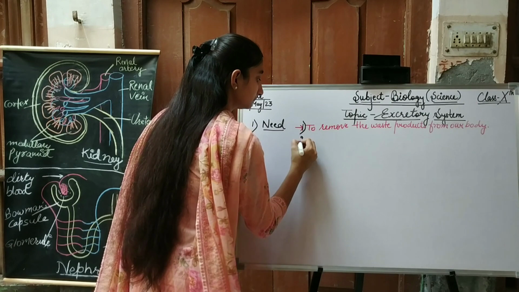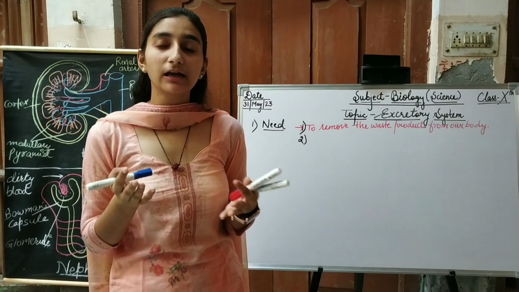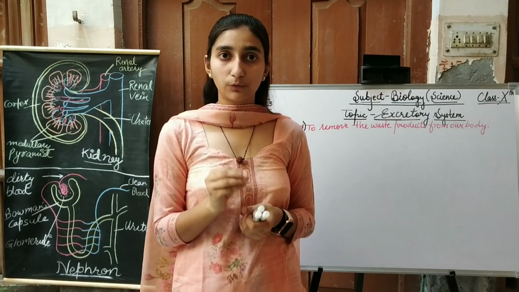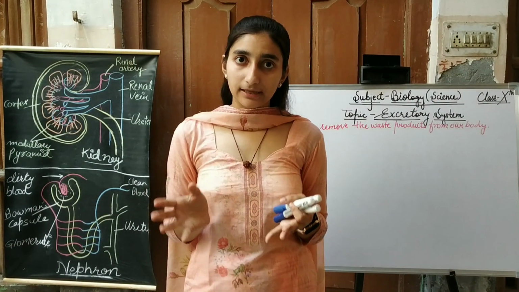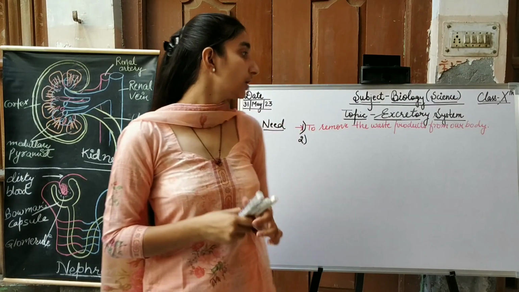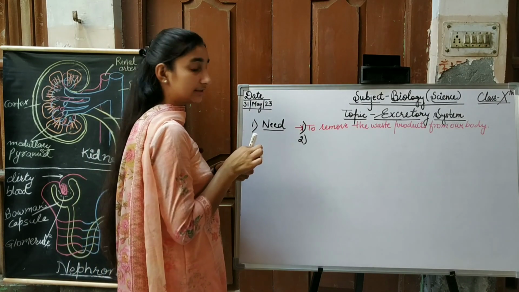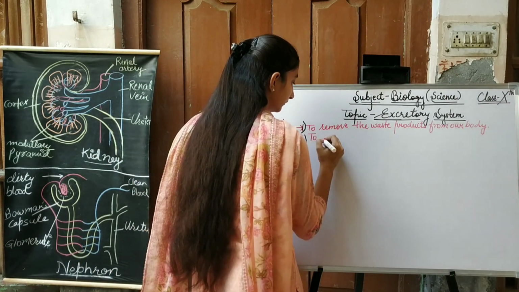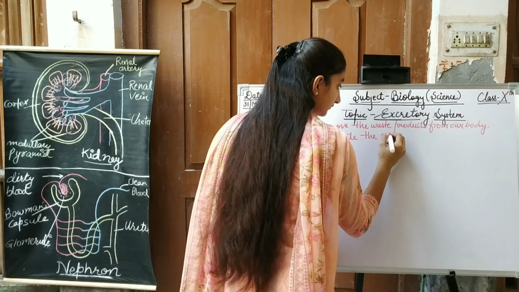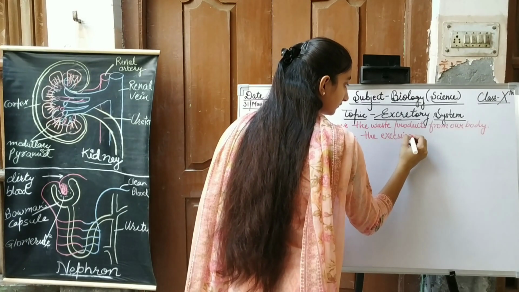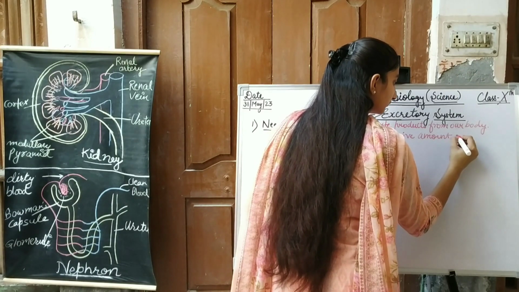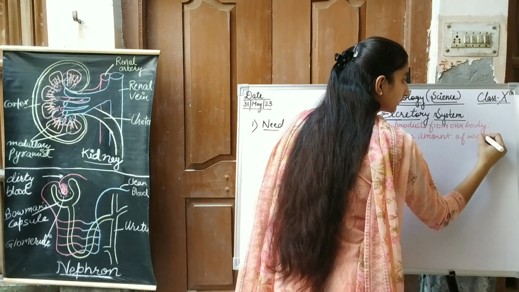Another one: sometimes we drink a lot of water which is not required for our body. As we all know, an excessive amount of anything in our body is really harmful to us. It causes diseases in our body. So another need is to regulate the excessive amount of water in our body.